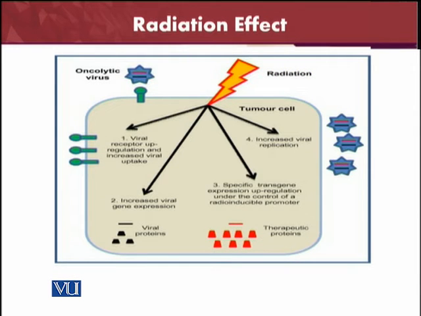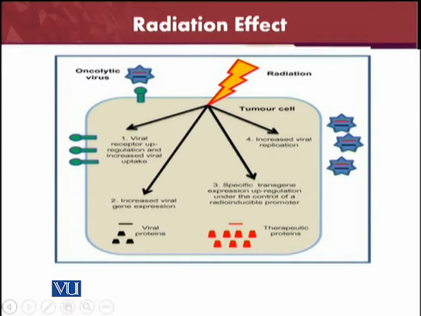Here is one of the examples of the radiations acting on a virus. We have taken the example of the oncolytic virus. The oncolytic viruses are the kind of viruses which can target cancer. So the oncolytic virus is there. It shows viral receptor upregulation and increased viral uptake. First of all, four kinds of actions will be taken when the radiation is inside the oncolytic virus. Then the increased viral gene expression, and similarly specific transgene expression or the upregulation of some specific genes under the control of radio-inducible promoters will be done.